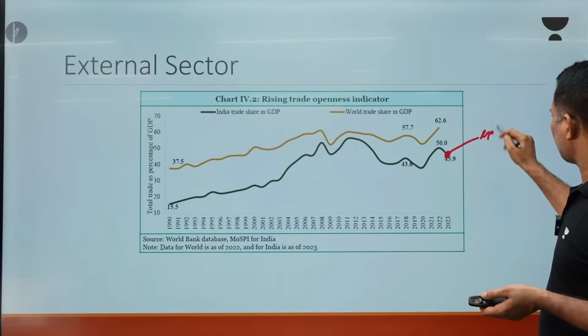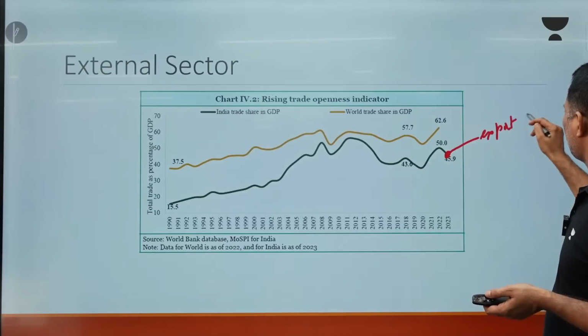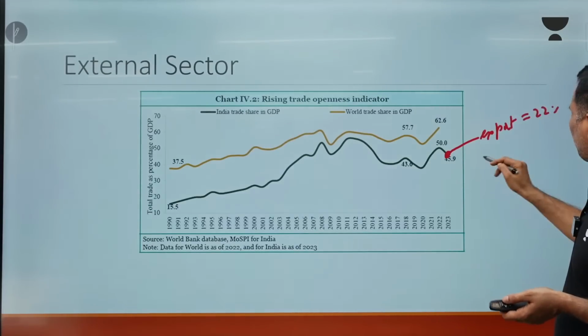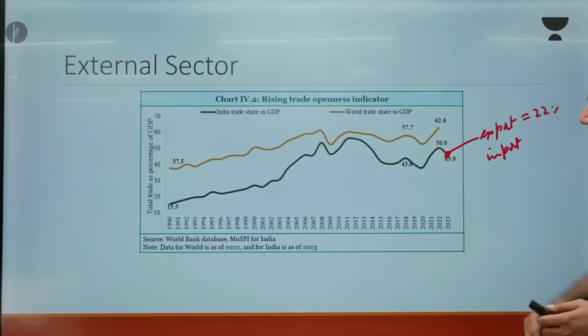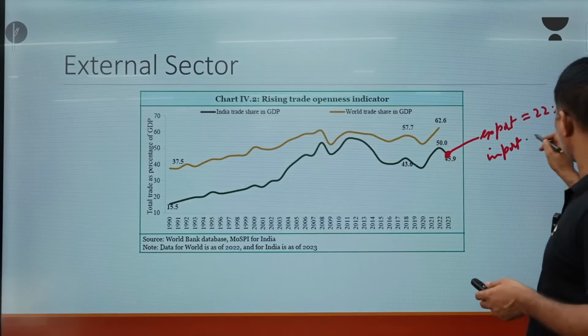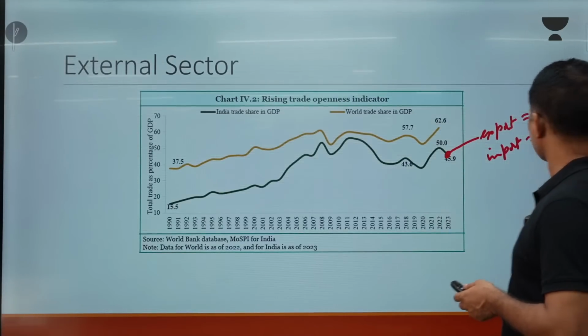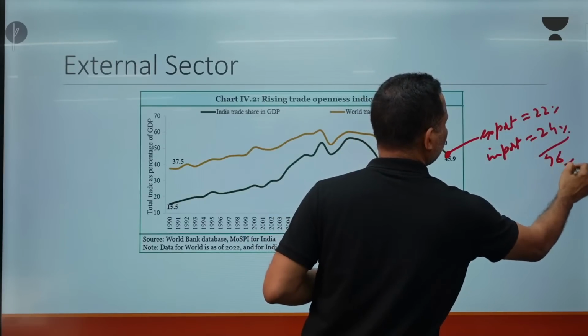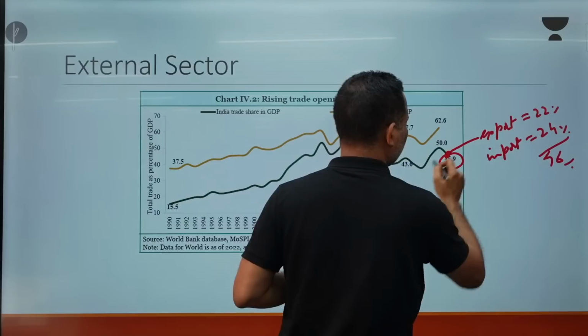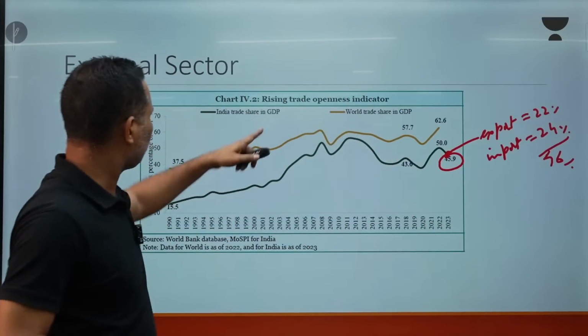So our export is around 22% of GDP, and import of both goods and services combined is around 24%. If nothing is written, trade written, you should understand goods and services both. So this becomes 46%. This is our trade to GDP ratio.